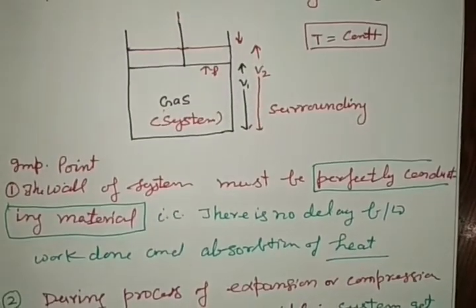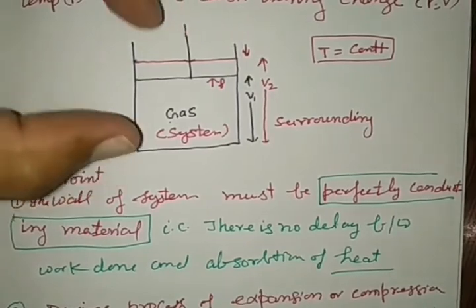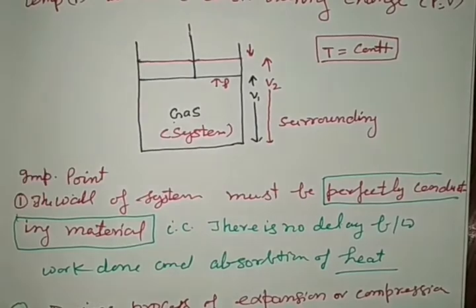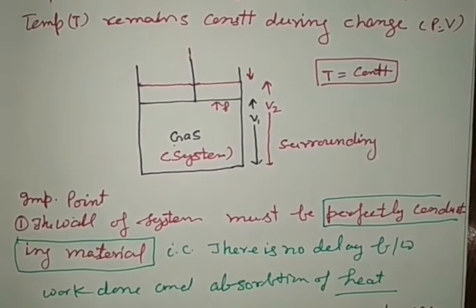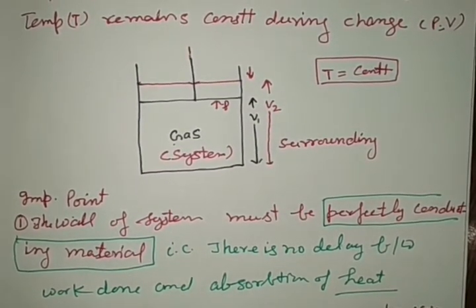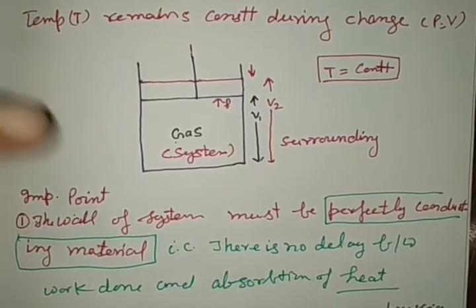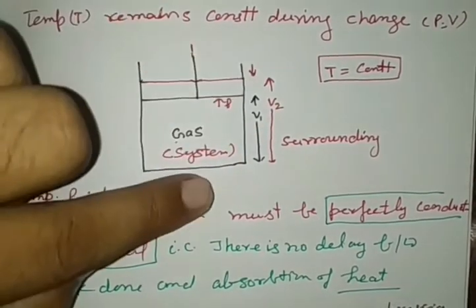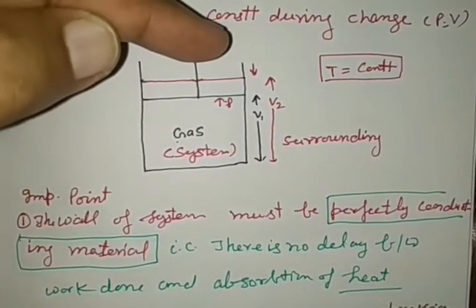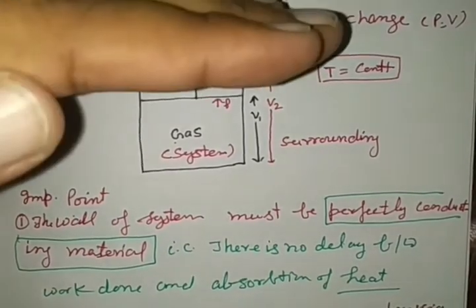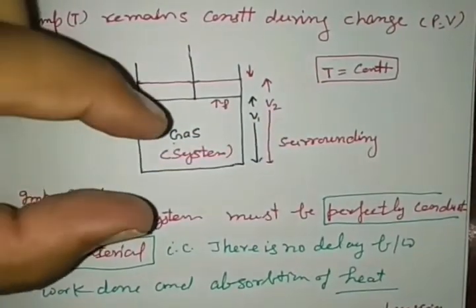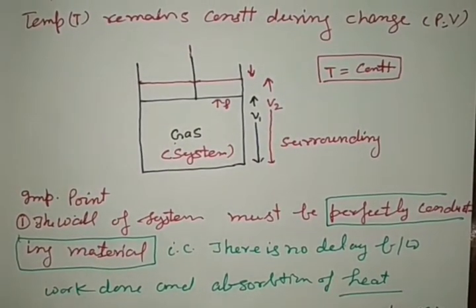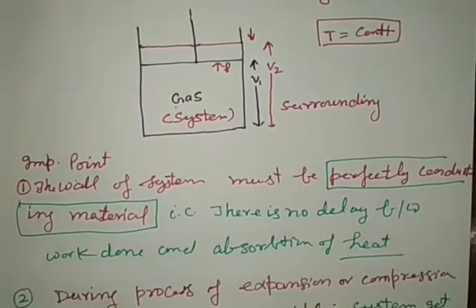So in an isothermal process, two important key points are available. One, the wall should be made of conducting material, perfectly conducting material, so there should be no time lagging. Whatever heat is required to increase the volume is absorbed from the surrounding, or whatever work is done on the piston to decrease the volume, that amount of heat is liberated and rejected to the surrounding. One important point. Or its reciprocal may also be possible.